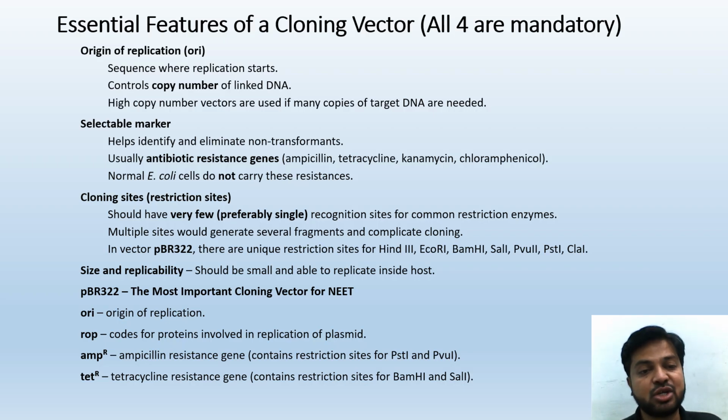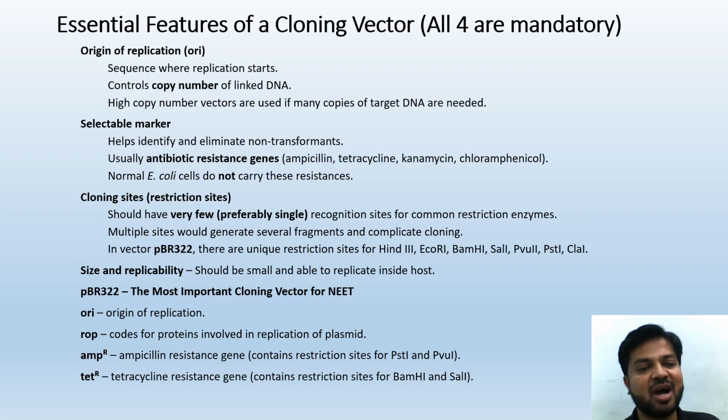Cloning sites, also called restriction sites, should be very few, preferably single recognition sites for common restriction enzymes. Multiple sites would generate several fragments and complicate the cloning. In the vector pBR322, there are unique restriction sites for HindIII, EcoRI, BamHI, SalI, PvuII, PstI, and ClaI. We have seen the diagram also. Size and replicability: small and able to replicate inside the host. pBR322 is the most important cloning vector for NEET. ORI stands for origin of replication.